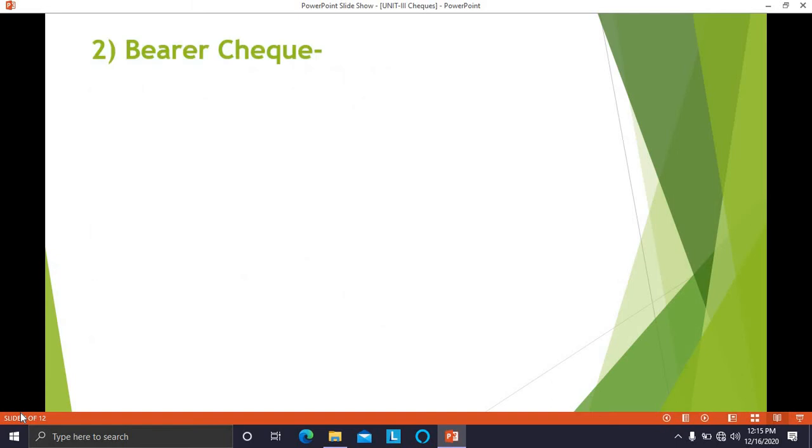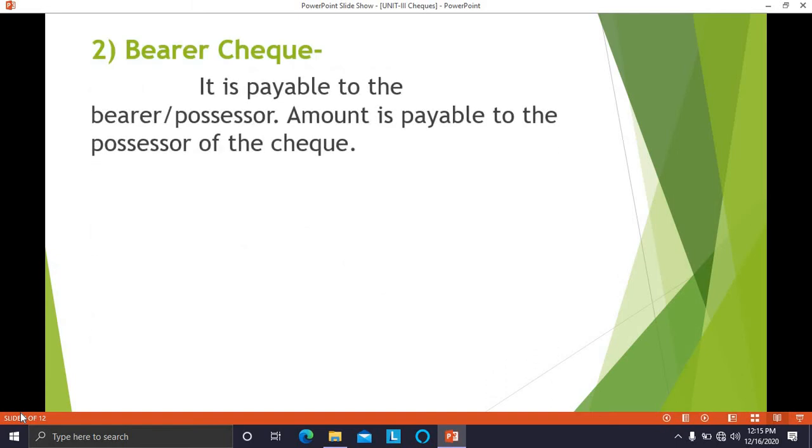Now the second type of check is bearer check. Bearer check is payable to the bearer, means the possessor of the check. The person who is having the possession of a check, to that person the amount has to be paid by the banker. Any person who goes along with a bearer check in the bank, that much amount has to be given by the bank to that person, in whose possession the check is.